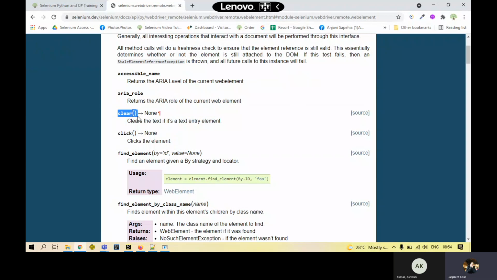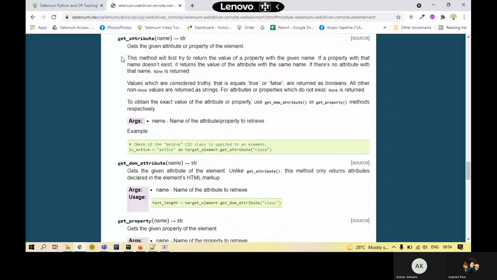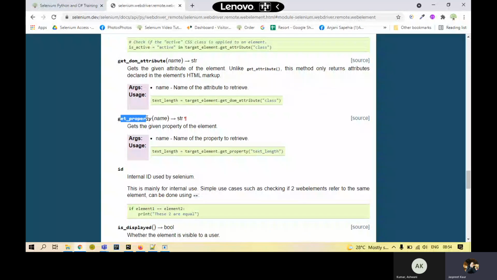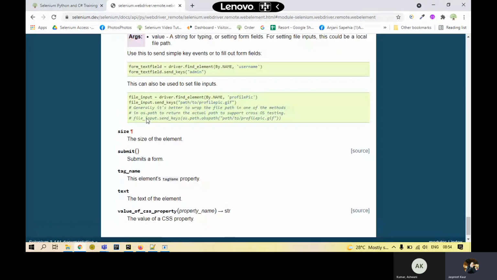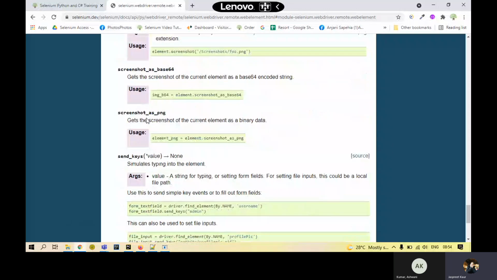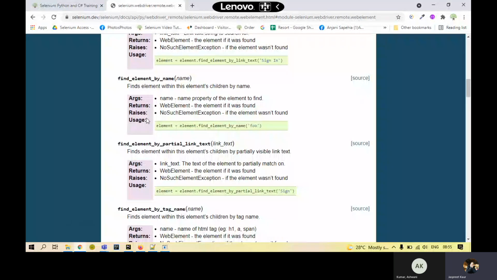And then I have commands like get property. I want to get the name of that particular element. What's the name given? What's the ID given? Everything I can see. And like that, there are many options. We'll use them as soon as we need them. Currently, what I need is to get that element, right?